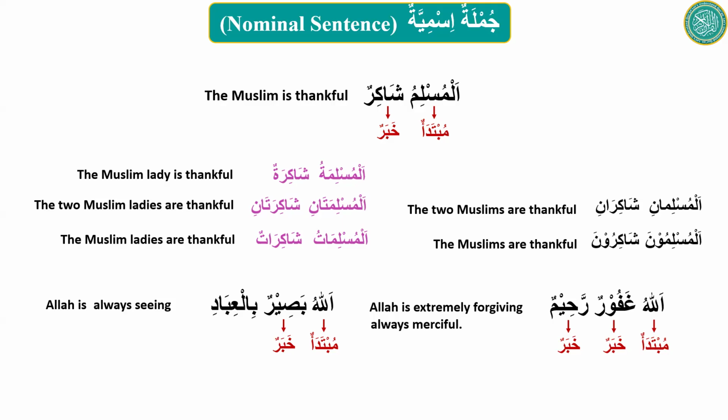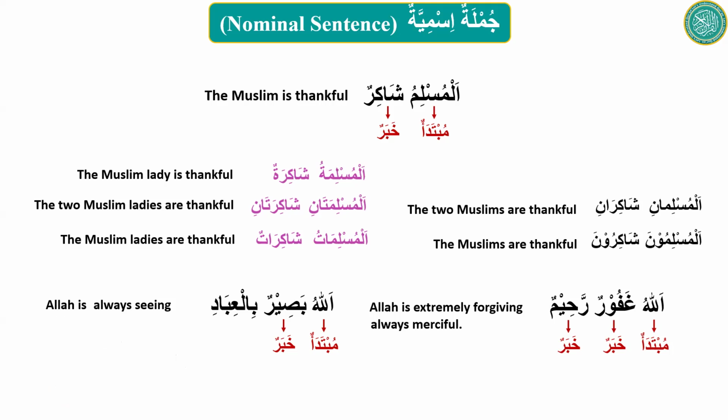Now this bil ibad, as you know, is jar majrur. It's a combination of bi and al ibadu. Because of B, al-ibadu became al-ibadi. B is one of the harf of jar. So bil-ibadi is a jar majrur.